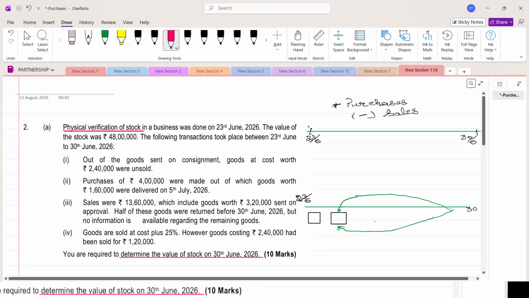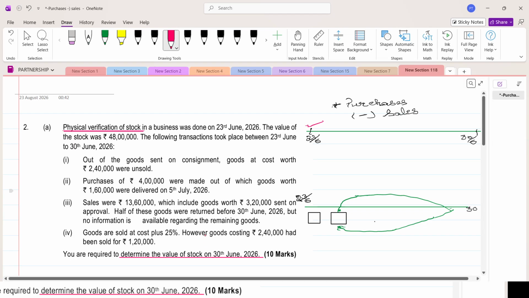That is physical goods. You should understand this. Physical valuation means they are counting item by item and finding out the value. But you are asked to determine the value of stock. Here they did not ask you the physical stock. So there is a difference between physical stock and valuation of stock.